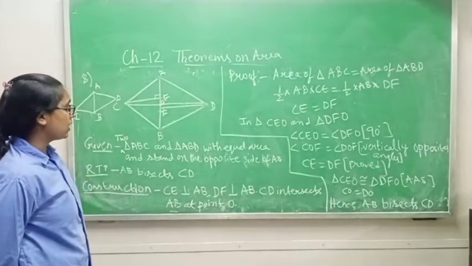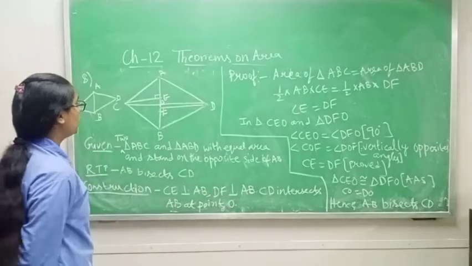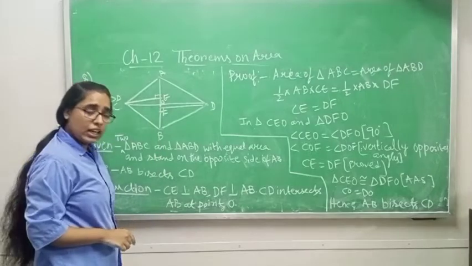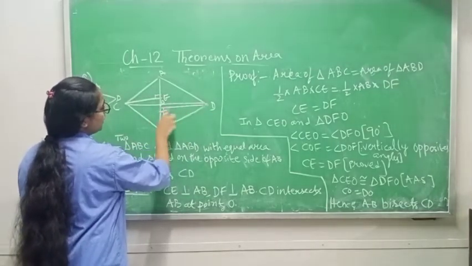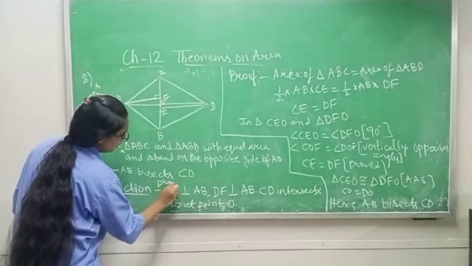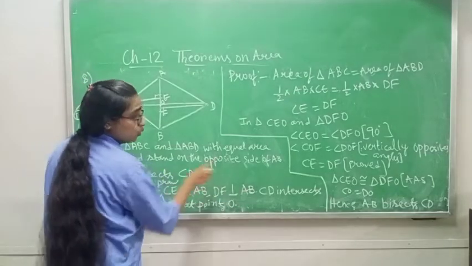Now in construction, I am drawing CE perpendicular to AB. From point C I am drawing one perpendicular on AB, and the same thing from point D, I am drawing one perpendicular DF. So I am writing: draw CE perpendicular to AB, DF perpendicular to AB.